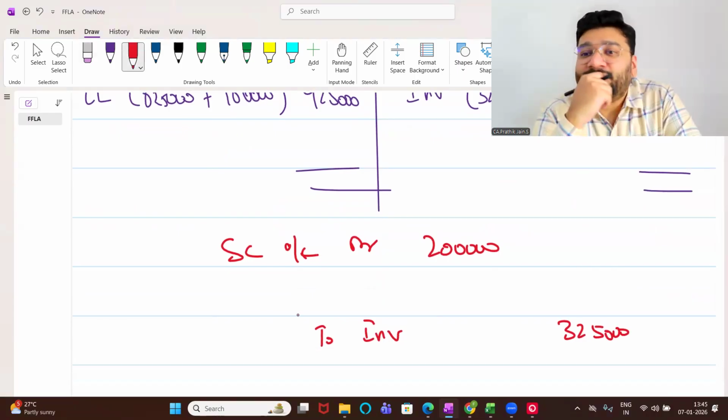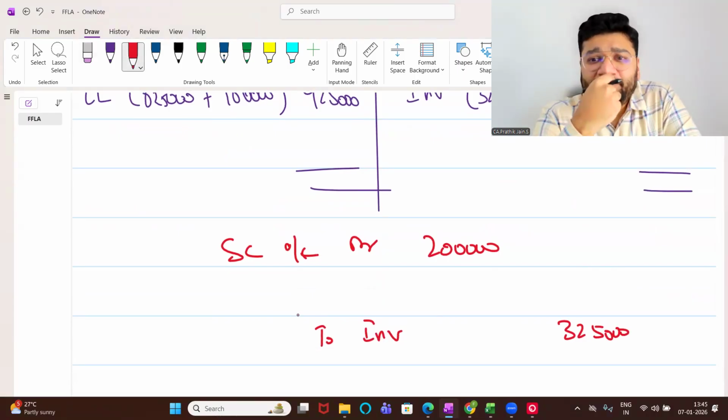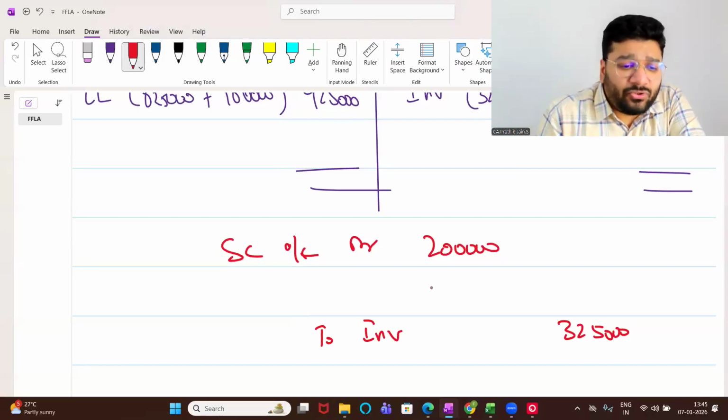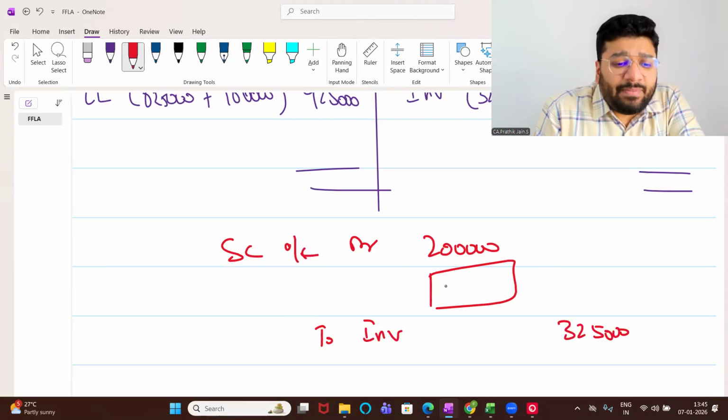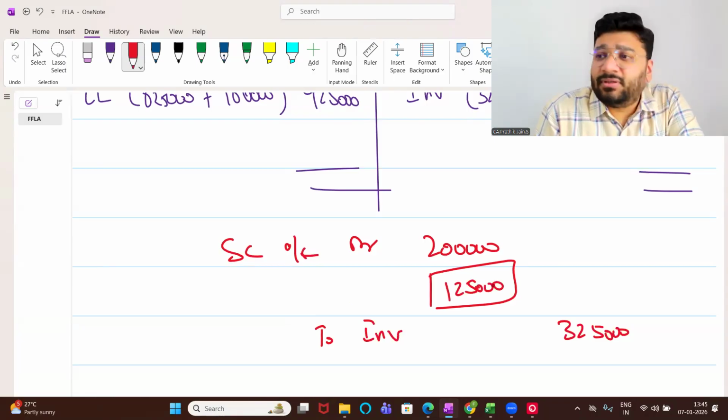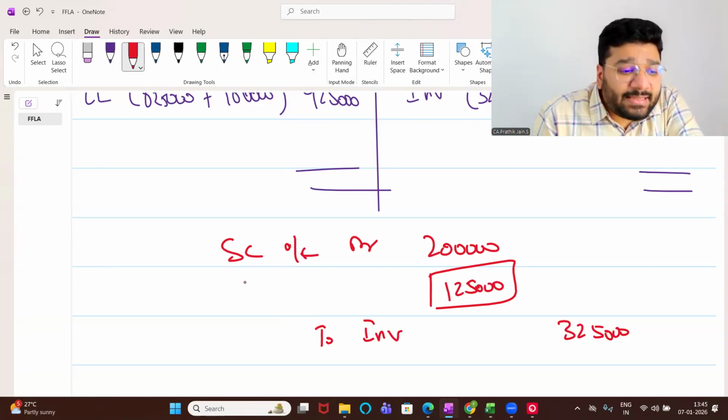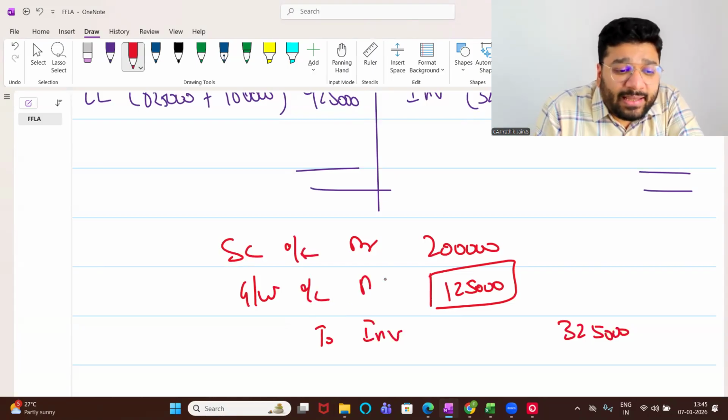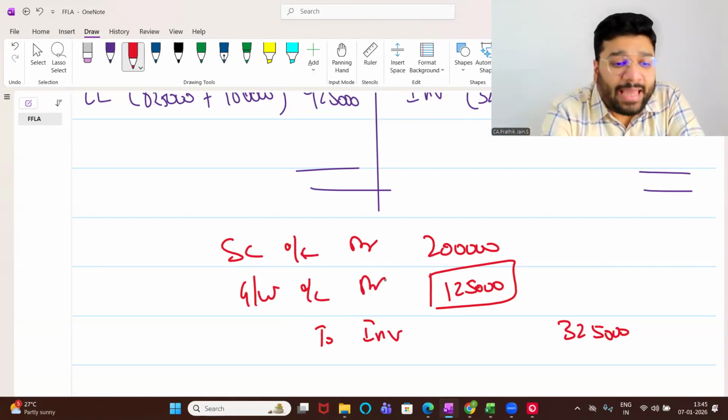Now, is the total matching or not matching? Sakshi, total matching, not matching? Not matching. What am I supposed to do? Where is the difference coming? Debit 125. Oh my God. This is called goodwill. This is called goodwill. How do you calculate this otherwise?